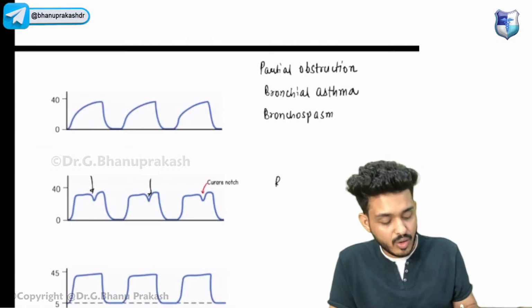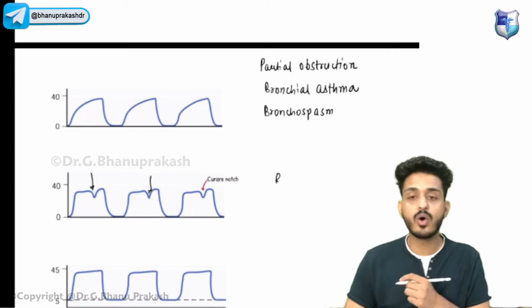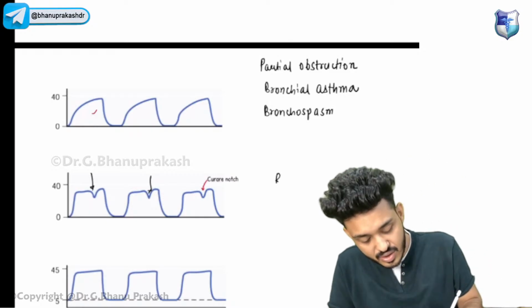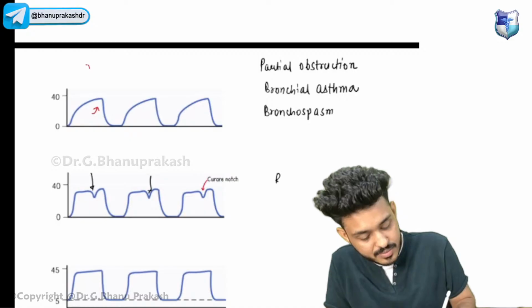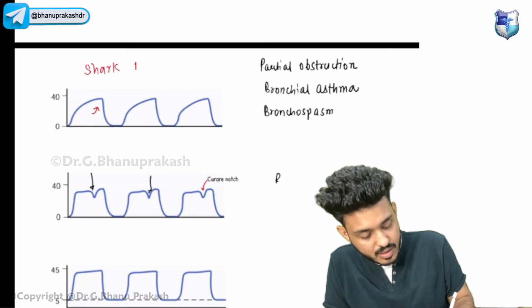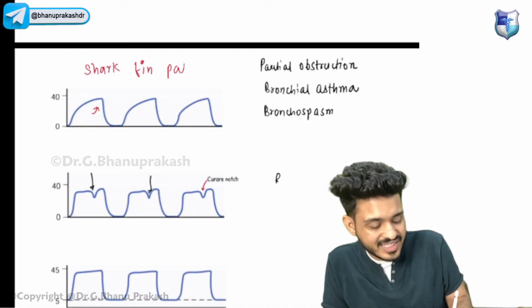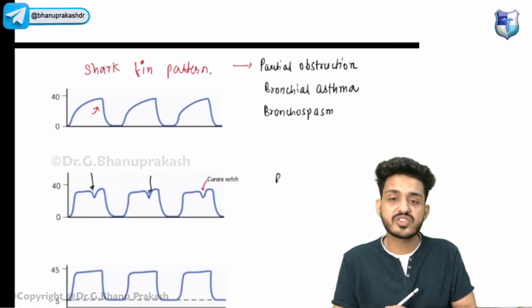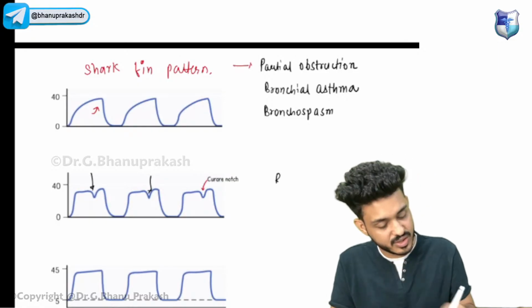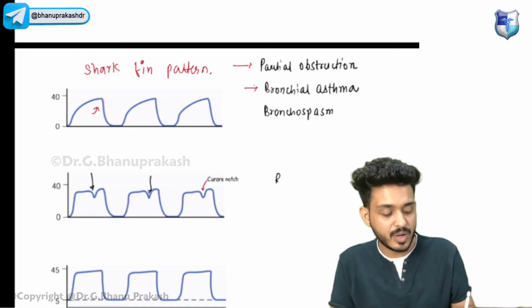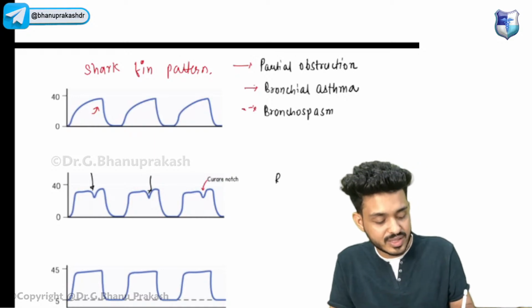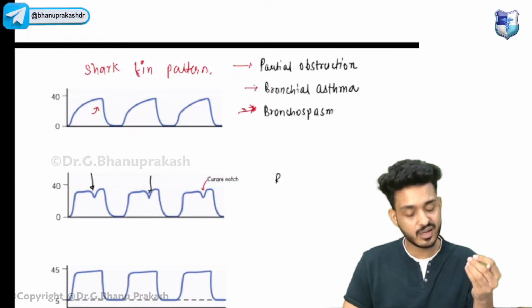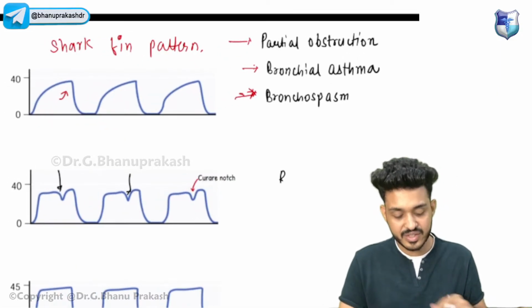Now we need to discuss some important graphs. Just remember them as they are, as the exam is near. This one is your shark fin pattern. Where do you find this particular thing? In partial obstruction, if there is bronchial asthma or bronchospasm. So these are the conditions that would give this particular pattern, your shark fin pattern.